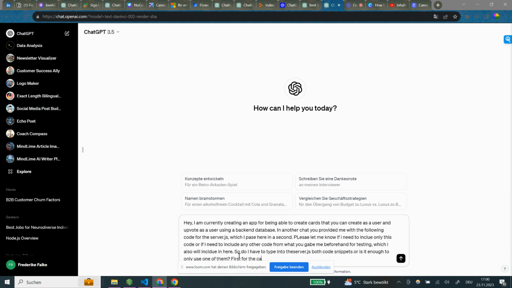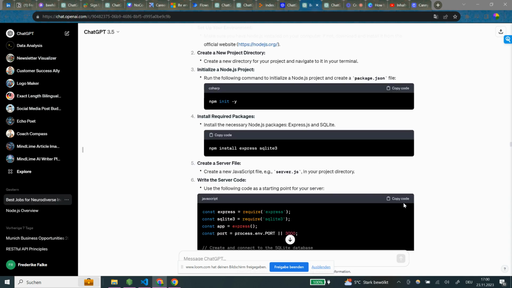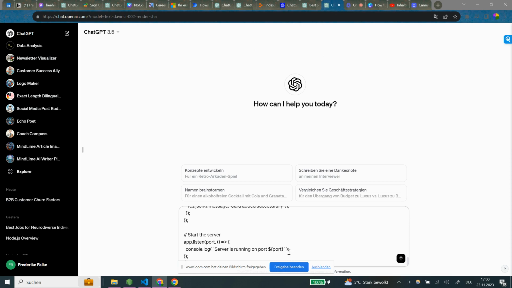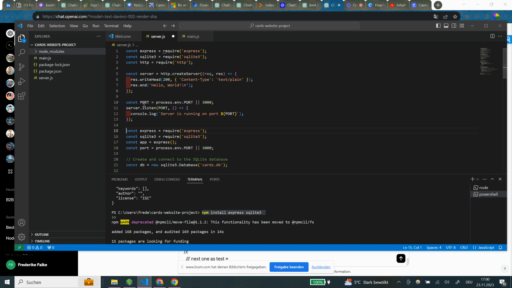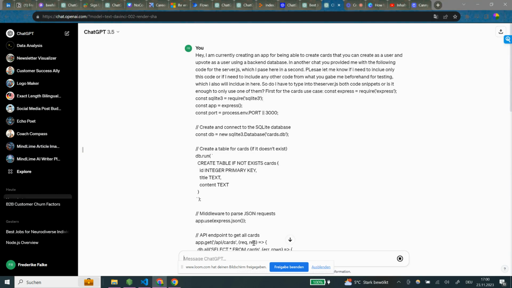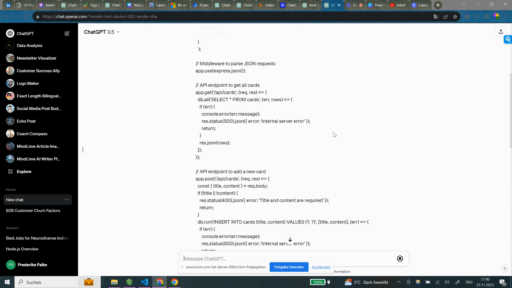First for the cards use case, and now we do the copy paste here, and then we say next one is test equals, and then we put here this one constant port, right? Let's see if this is actually working, because I mean that's a lot of just.